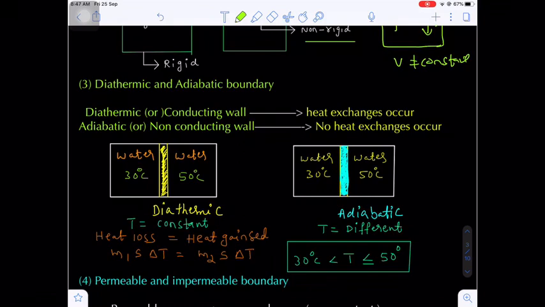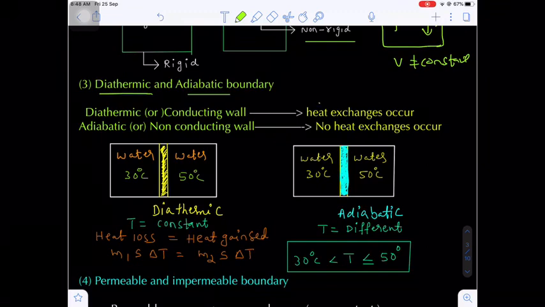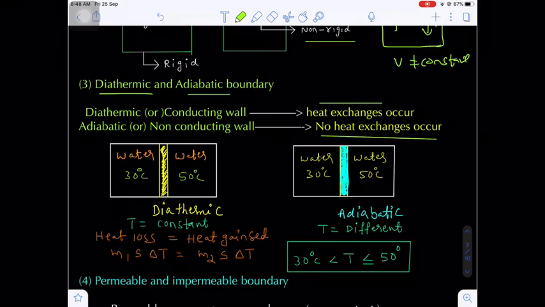Now the third category of boundary: diathermic and adiabatic, depending upon the heat energy exchange. If heat is exchanged between the system and surroundings through the boundary, that boundary is called a diathermic boundary or conducting wall. If no heat exchange happens between the system and surroundings through the boundary, such a boundary is known as an adiabatic boundary, otherwise a non-conducting wall.